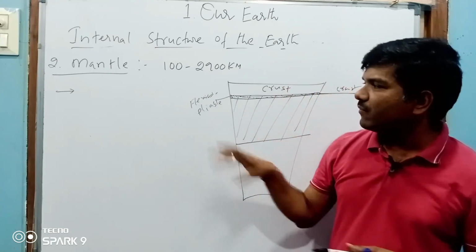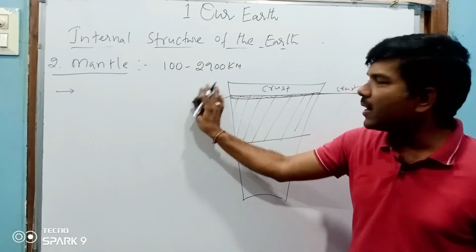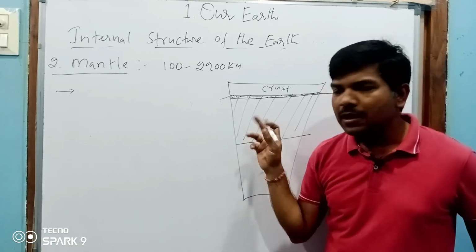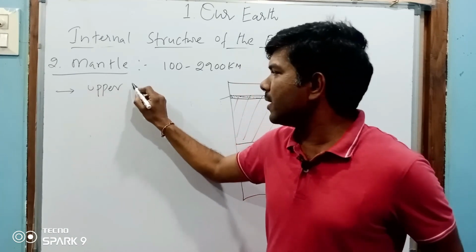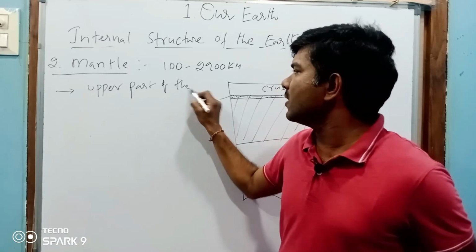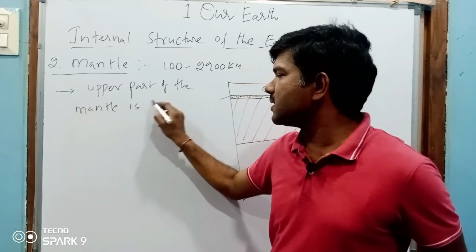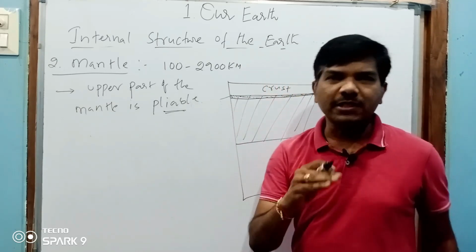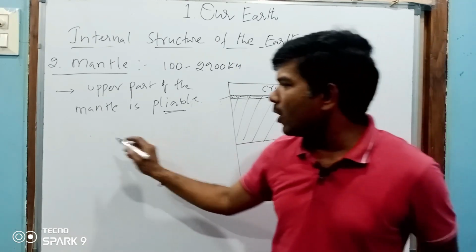So we can write: the upper part of the mantle is pliable. What is meant by pliable? Flexible, and soft in nature.